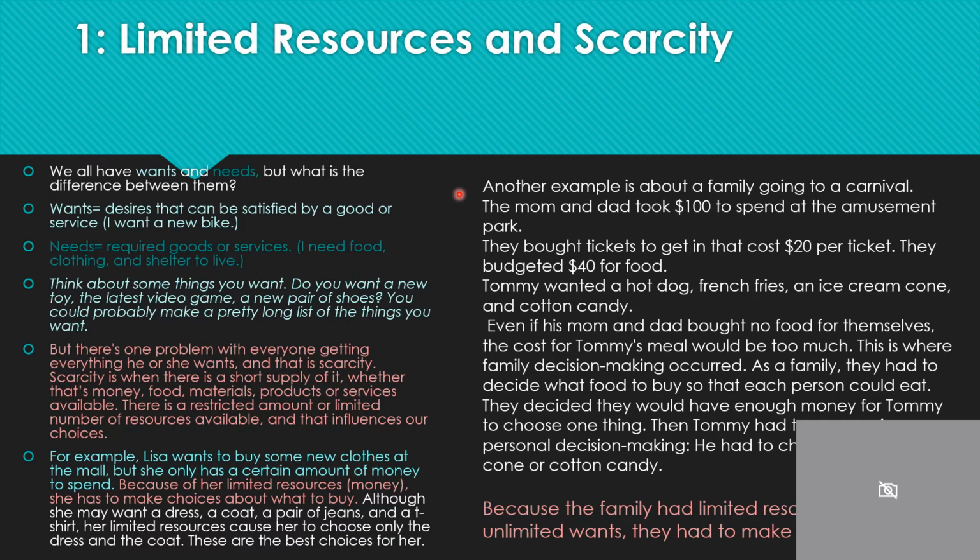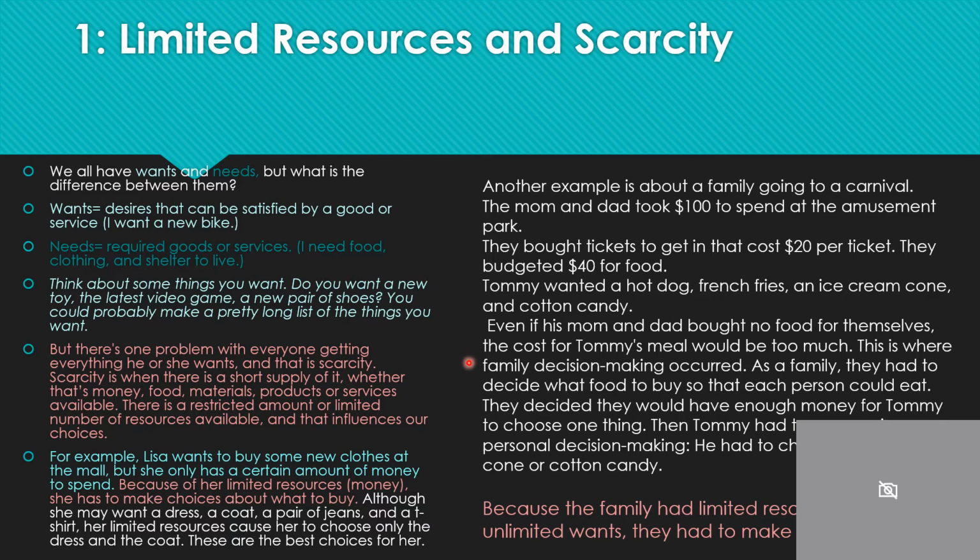Another example is about a family going to a carnival. The mom and dad took $100 to spend at the amusement park. They bought tickets to get in that cost $20 per ticket. They budgeted $40 for food. Tommy wanted a hot dog, french fries, an ice cream cone, and cotton candy. Even if his mom and dad bought no food for themselves, the cost of Tommy's meal would be too much.